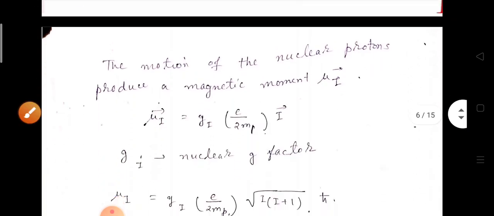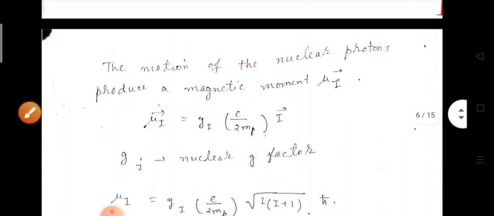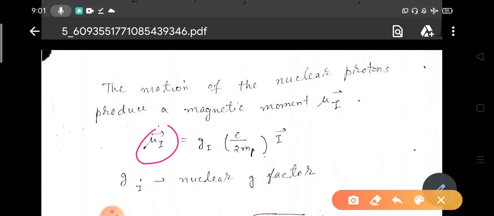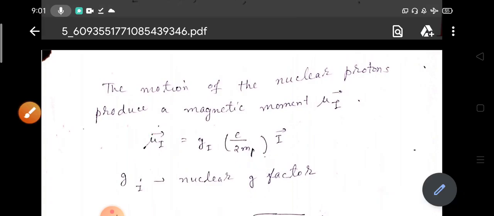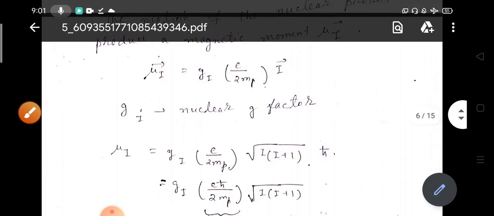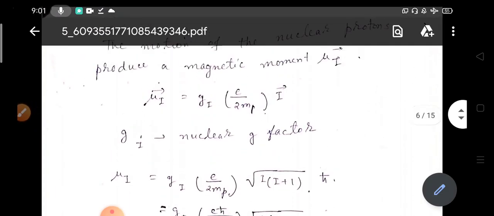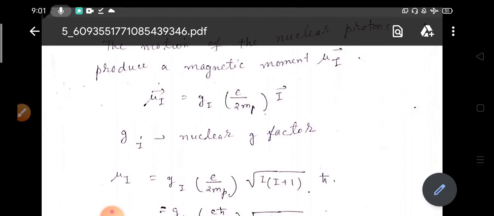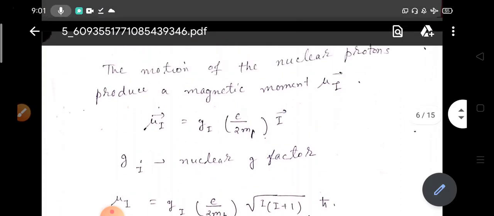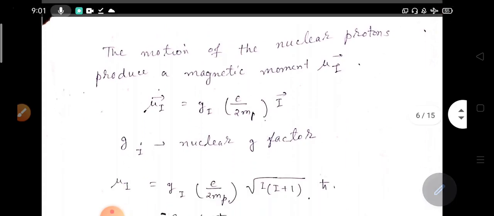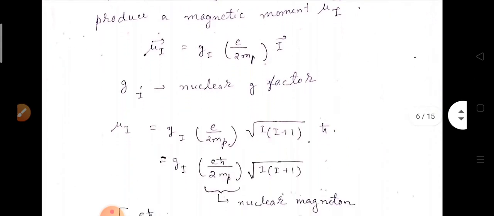So the motion of the nuclear protons produces a magnetic moment mu I, and this mu I will be proportional to I. It becomes mu I equals Gi into e by twice Mp into I. This Gi is the nuclear g factor. So you can get an analogy between the electron's magnetic moment due to its orbital motion and spin motion. Here we are finding the magnetic moment of the nucleus, or of the nuclear protons.